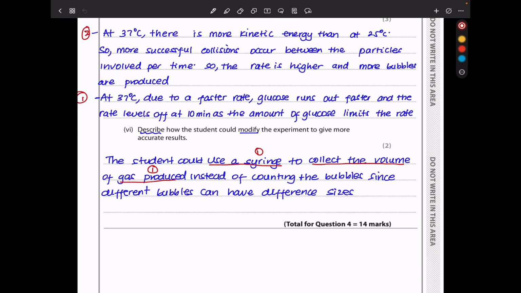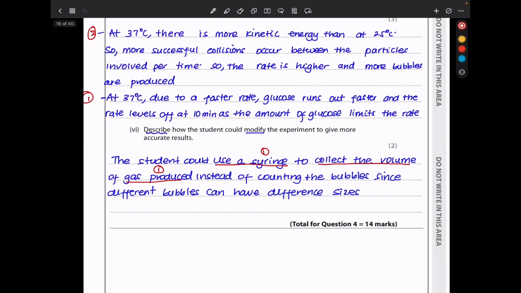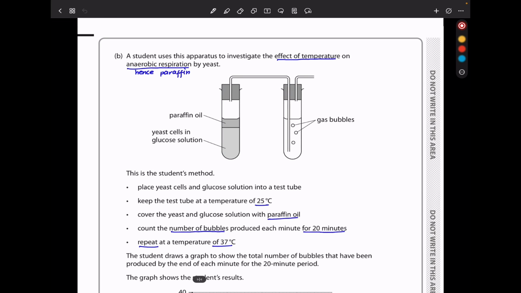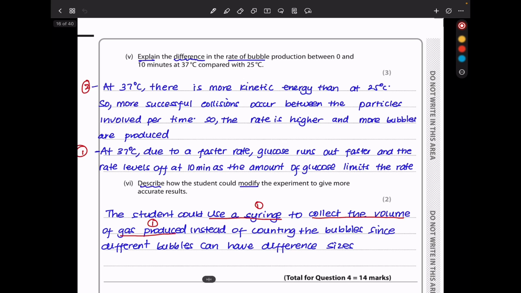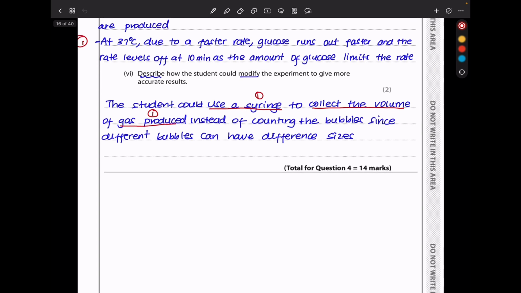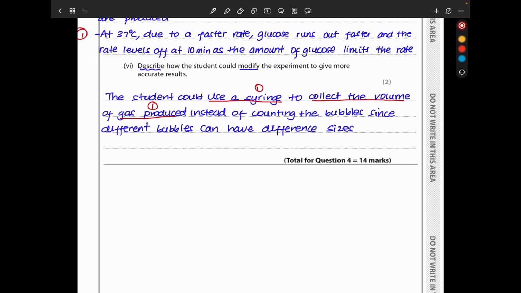Next, they say describe how the student could modify the experiment to give more accurate results. Now, if we go back here, they counted the bubbles of gas produced in this experiment. And of course, this is not going to be efficient since different bubbles could have different volume of gas or some gas could dissolve in the liquid. So it's better to accurately collect the volume of gas produced, and here using a syringe would be a better way. So I say the student could use a syringe to collect the volume of gas produced instead of counting bubbles, since different bubbles can have different size or they could contain different volumes of gas, which could be misleading in the results. So this brings us to the end of question 4.